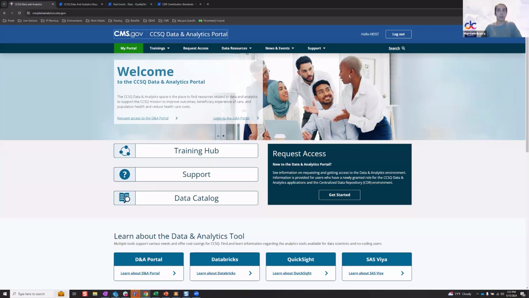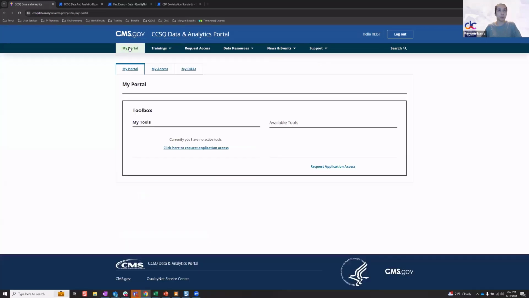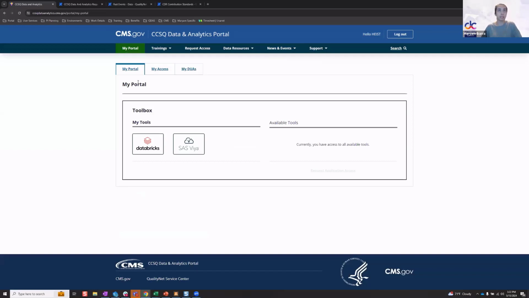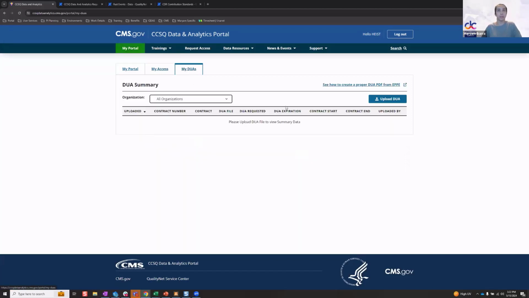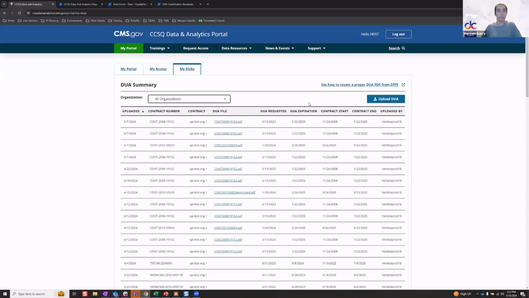And with the authenticated side that we released back in November, this My Portal section, to access any of these sections over here, you would have to be logged into your account to be able to access the tools or to see what access you have available. And then again, if you're a DUA owner, this tab is where you would upload new DUAs. So those are the four big areas that you have to be logged in for.